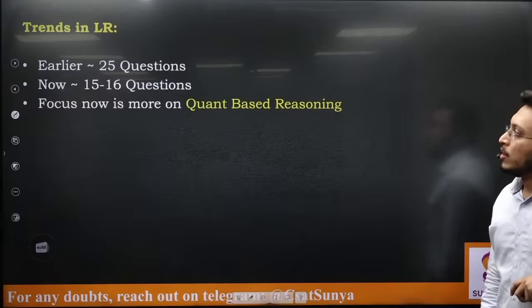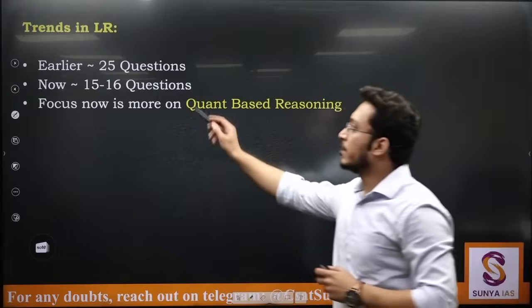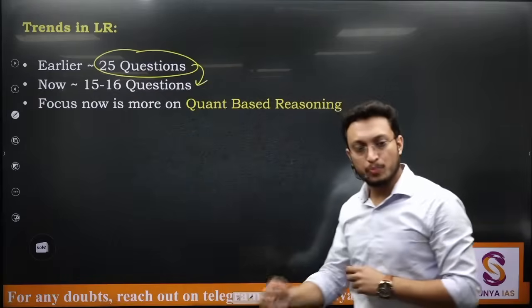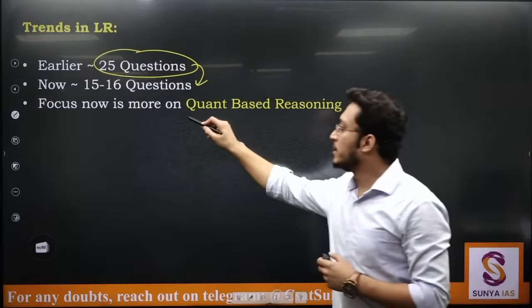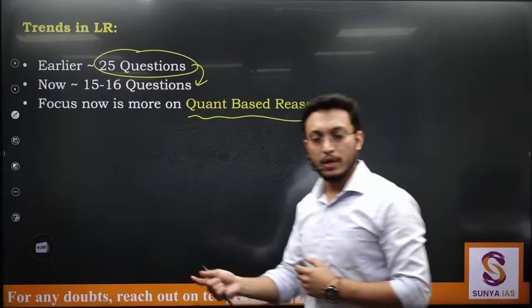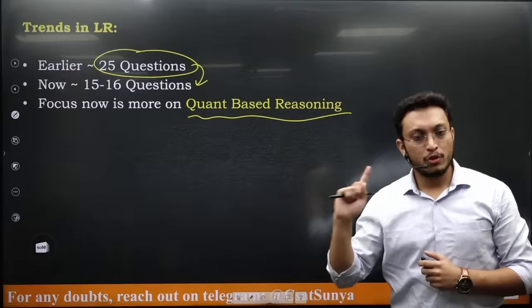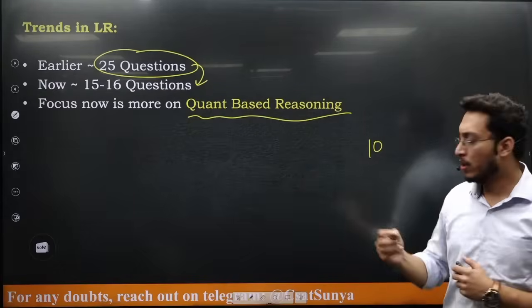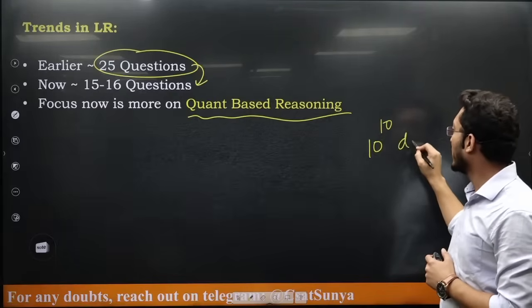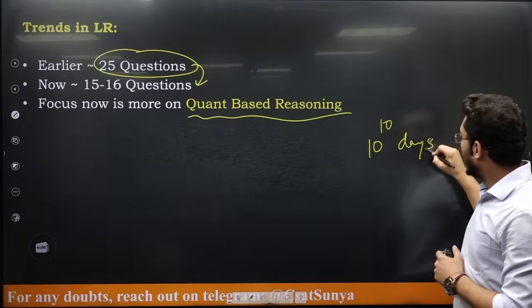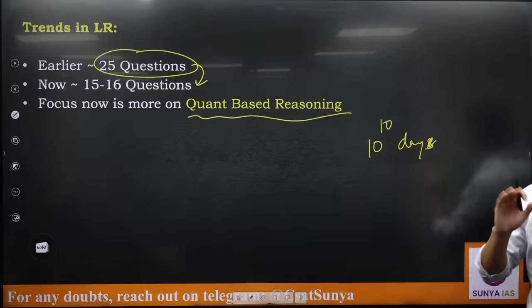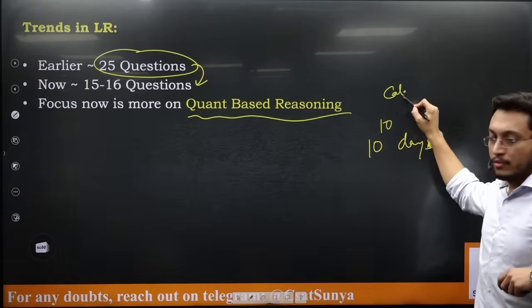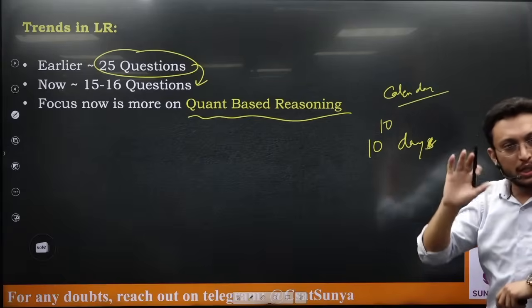Chalo, the trend normally is, earlier there were around 25 questions, but now the number has decreased, and specifically this decrease is because they have introduced this quant based reasoning where quant is mixed with your reasoning. For example, you might have seen a question like what day will it fall, will it be on 10 to the power 10 days after today. So after, let's say 10 to the power 10 days from today, what day will it be? Now this is a question of calendars that we will learn in logical reasoning.